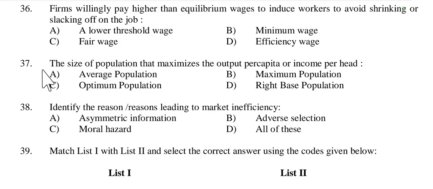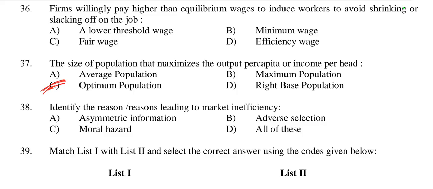Then question number 37, the size of population that maximizes the output per capita or income per head, is called optimum population. Optimum population refers to the size of the population that maximizes output per capita or income per head.